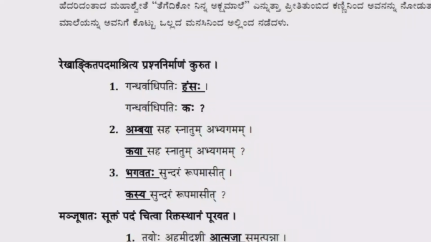Here Bhagavataha is the underlined word, that is Pullinga Shabda, Shashti Vibhakti, Ekavachana. That's why Kasya Sundaram Rupam Asit. Remember, please notice that for all the answer lines, at the end you have to put a question mark and your answer should be in one line.